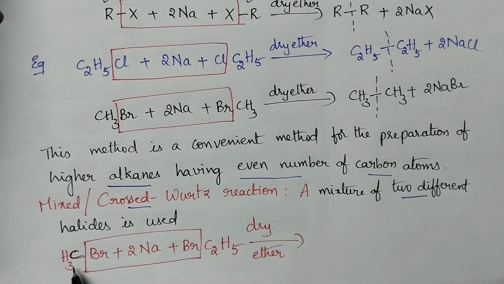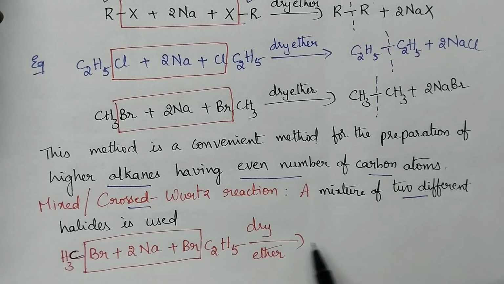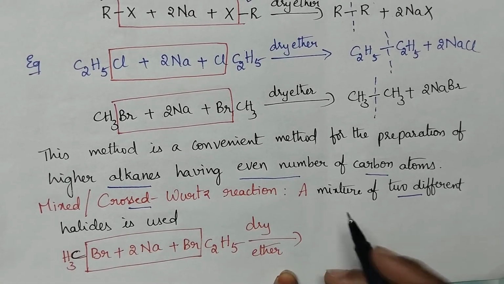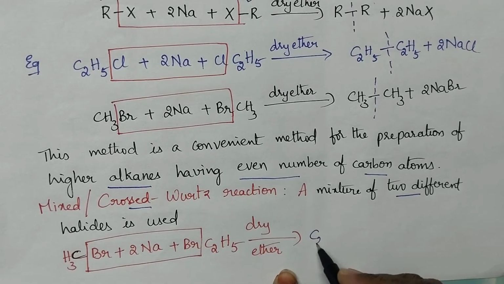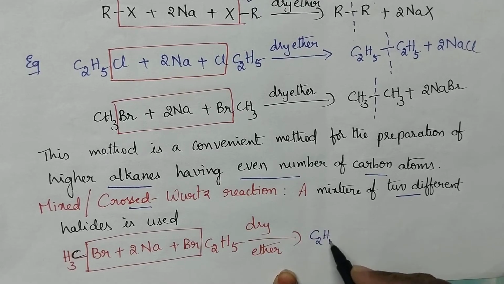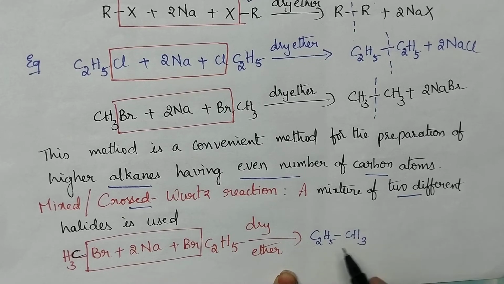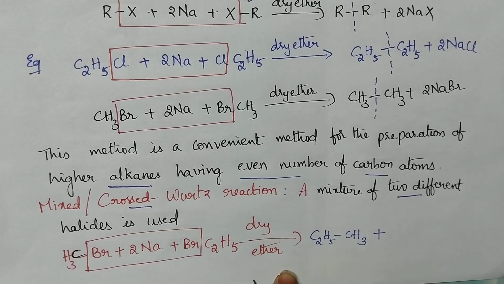Let us see one example. Here, methyl bromide reacts with ethyl bromide in the presence of sodium metal and it results in the formation of a higher alkane. So, can you write the product? Yes, it is C2H5CH3. So, propane can be obtained. It is the major product, but there are two other possibilities.